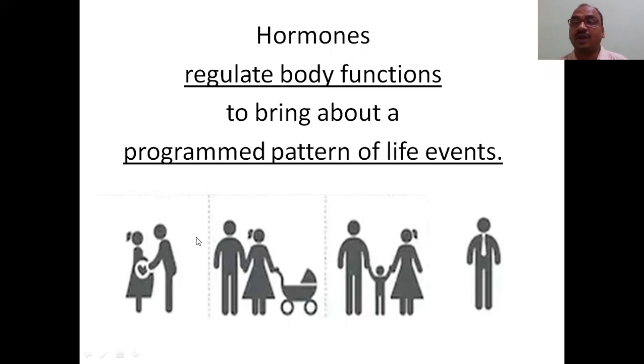See here, oxytocin is a very powerful hormone meant for easy delivery of a baby. Here you can see the growth hormone. Estrogen and progesterone are very essential for pregnancy. For easy delivery, oxytocin is required. And whenever you want to grow, growth hormone is required, so you grow up and become an adult, and the reproductive system starts. Various programmed patterns of life events are all achieved by the hormones only.